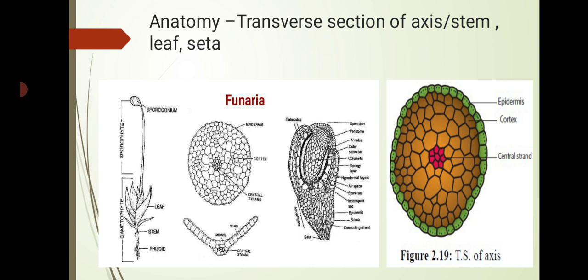This shows the anatomy of the transverse section of axis, stem, leaf and seta. Look at this diagram carefully, there are so many labels. It also shows the species of Funaria, then the TS of axis.